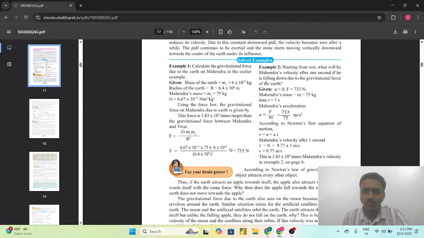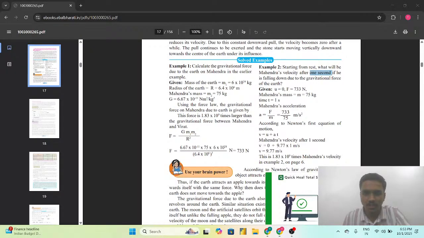Starting from the rest, what will be the Mahindra's velocity after 1 second if he is falling down due to the gravitational force of the earth? तो यहाँ पर पूछा गया है स्टार्टिंग फ्रॉम द रेस्ट, यानी इनिशियल वेलोसिटी जो होगी वो जीरो। What will be the Mahindra's velocity after 1 second? So we are having the time t is equals to 1 second.